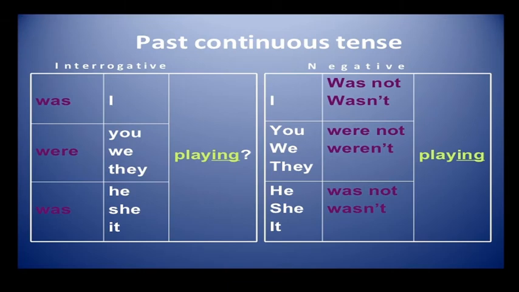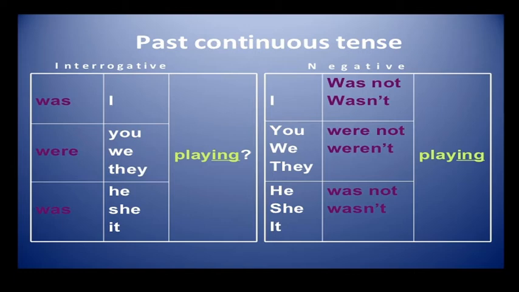And in this format, the left side is interrogative, that is the question sentence. The second one is the negative sentence. How to frame a question sentence? I was playing, that is a positive sentence. Was I playing? That is a question. Were you playing? Were we playing? Were they playing? Question sentences.